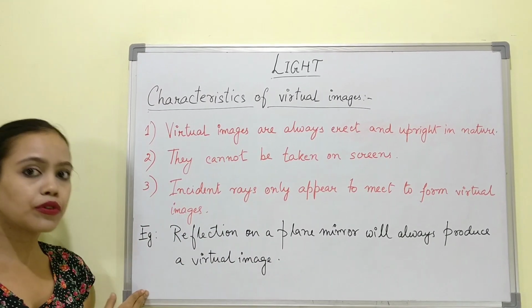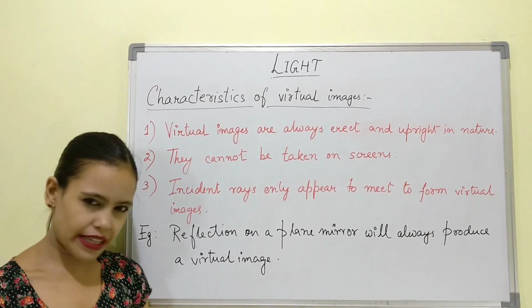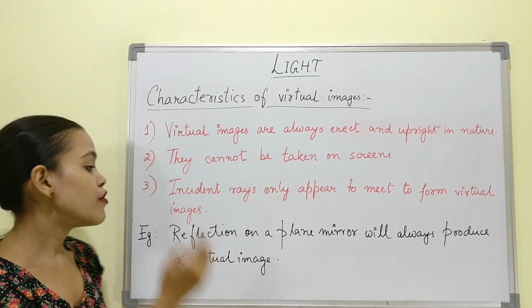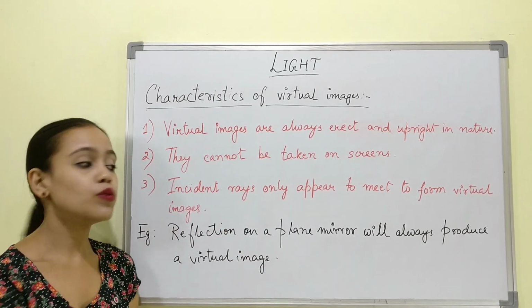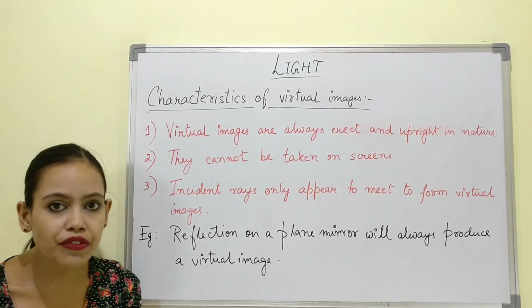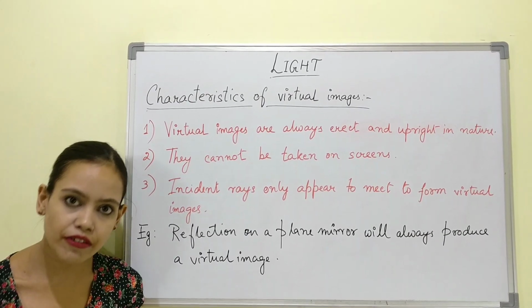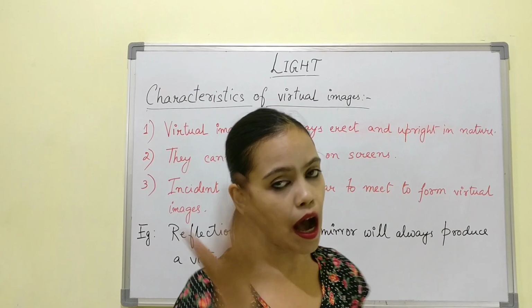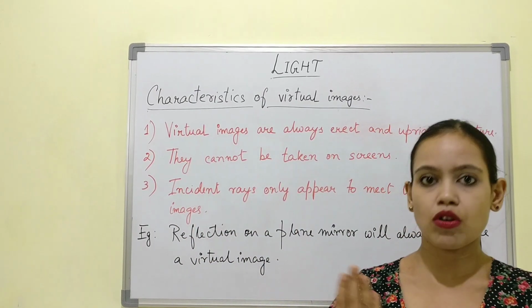Now I'll give you an example. It's a very easy example so that you can relate to it very well. Reflection on a plane mirror will always produce a virtual image. Whenever we stand in front of a plane mirror inside our house or anywhere else, we get to see an upright and erect image of us.